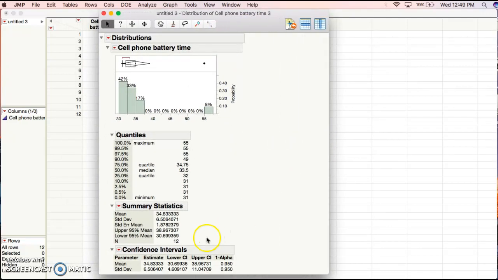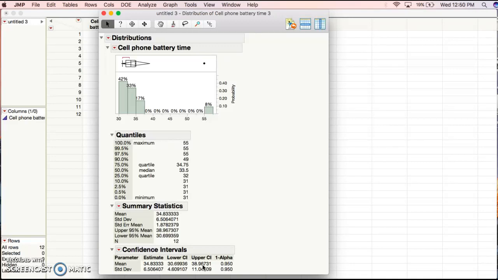Our confidence interval for the mean looks like 30.6 to 38.9. This confidence interval is skewed because of the outlier point; the conditions for the inference are violated since the outlier is so big.